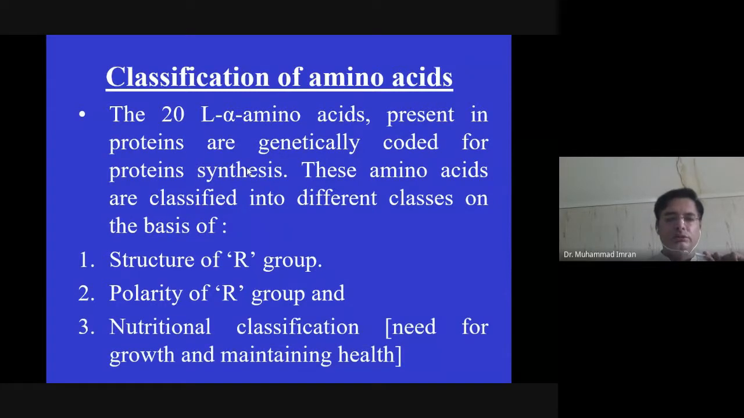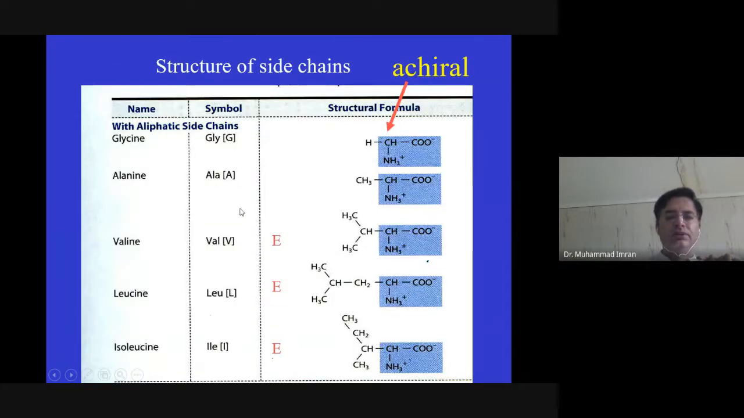As we know, there is classification of amino acid on the basis of structure of R group, on the basis of polarity of R group, and on the basis of nutrition. So, first of all, we classify the amino acid on the basis of aliphatic side chain. Glycine contains a hydrogen group as its side chain, so it will make CH2. That is why it is placed in the aliphatic category.